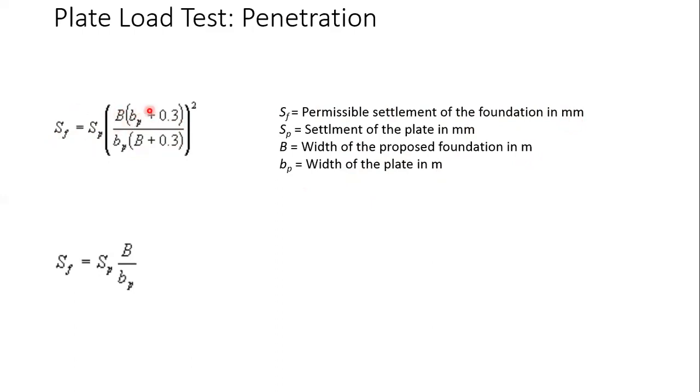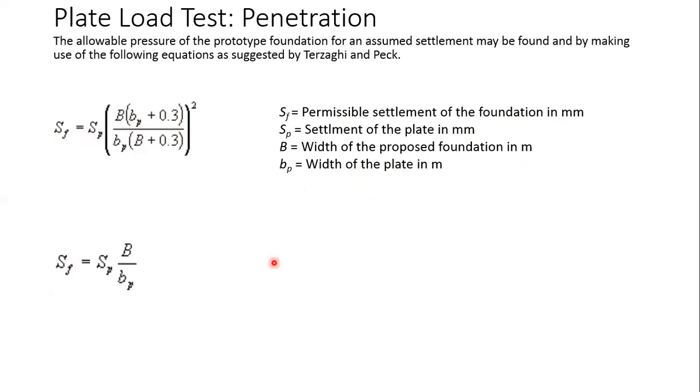From this you can get the value of settlement directly, and this is used when it is clay soil. I have not written it by mistake, but it is for the clay soil. Anyway, we'll come back to this again. So this is clay soil, and this is for granular soil.